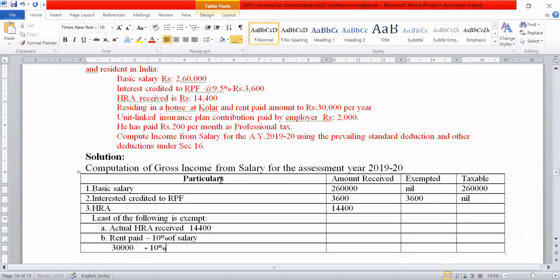10% of salary. So here for HRA, what is the salary? Salary includes the basic salary, the DA forming part of pay, plus any commission he is receiving if it is expressed in terms of percentage of turnover. But now in this case there is no DA given, there is no commission given, only basic salary is given. So let us consider only the basic salary as salary. How much is that? 2,60,000.